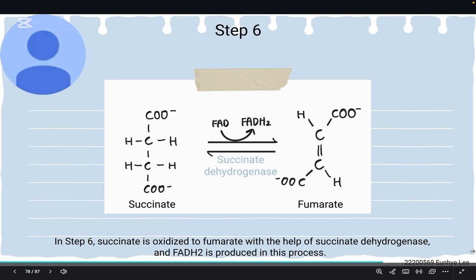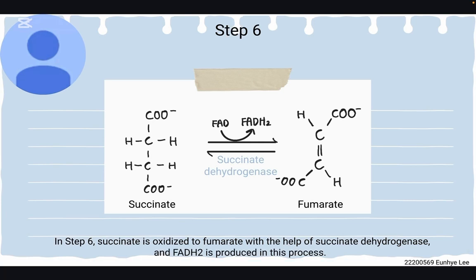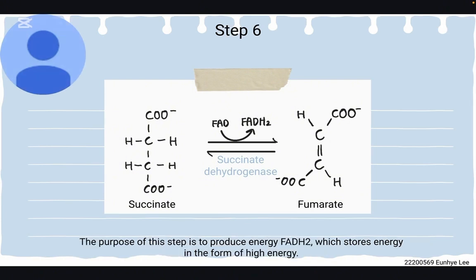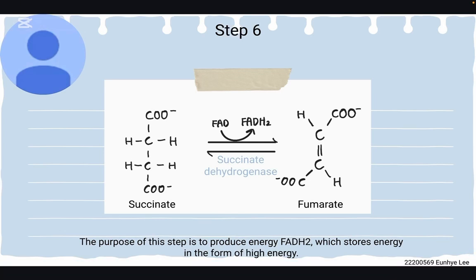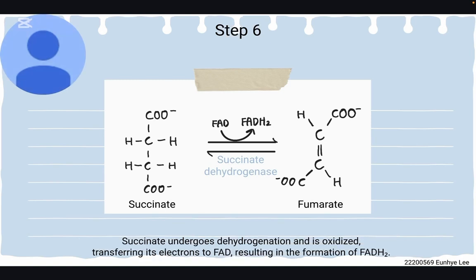In step 6, succinate is oxidized to fumarate with the help of succinate dehydrogenase, and FADH2 is produced in this process. The purpose of this step is to produce energy as FADH2, which stores energy in a high-energy form.